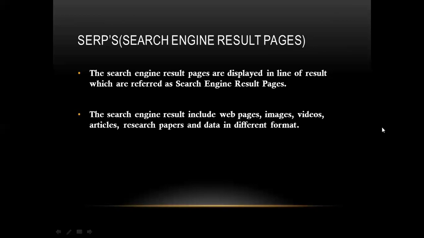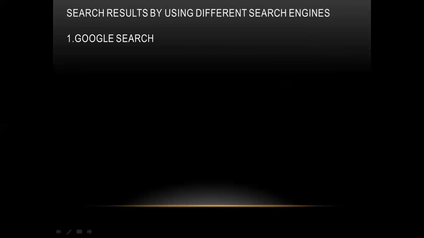Also, when you search for anything, and your search results go through different browsers and different search engines, will they be the same or different? Let's check an example. First, we are checking the example for Google search.